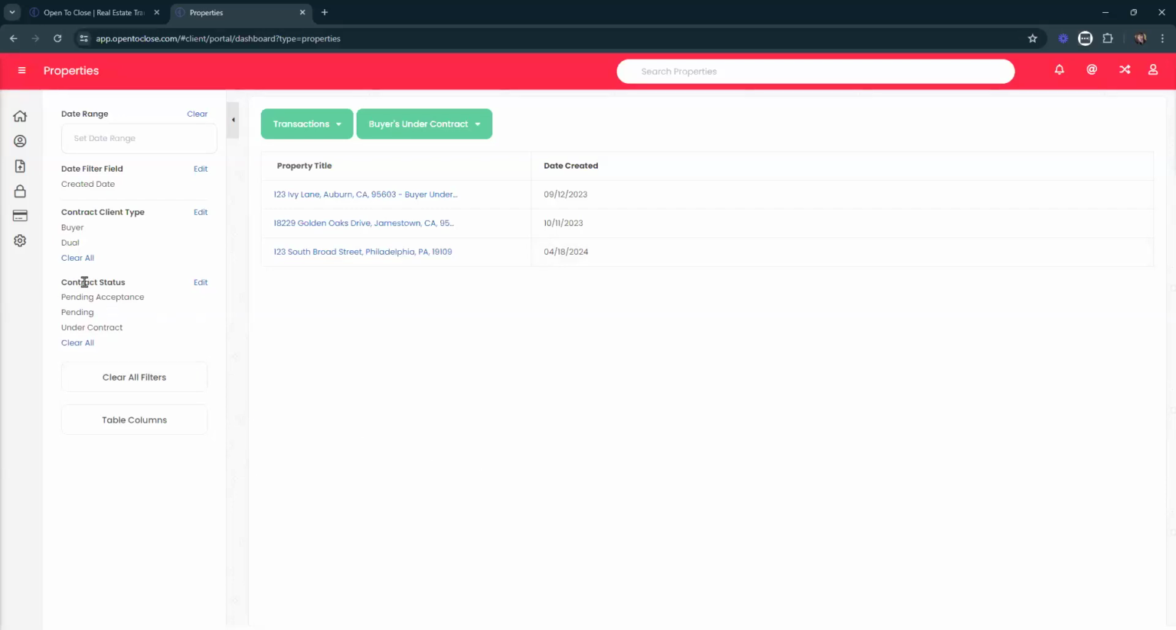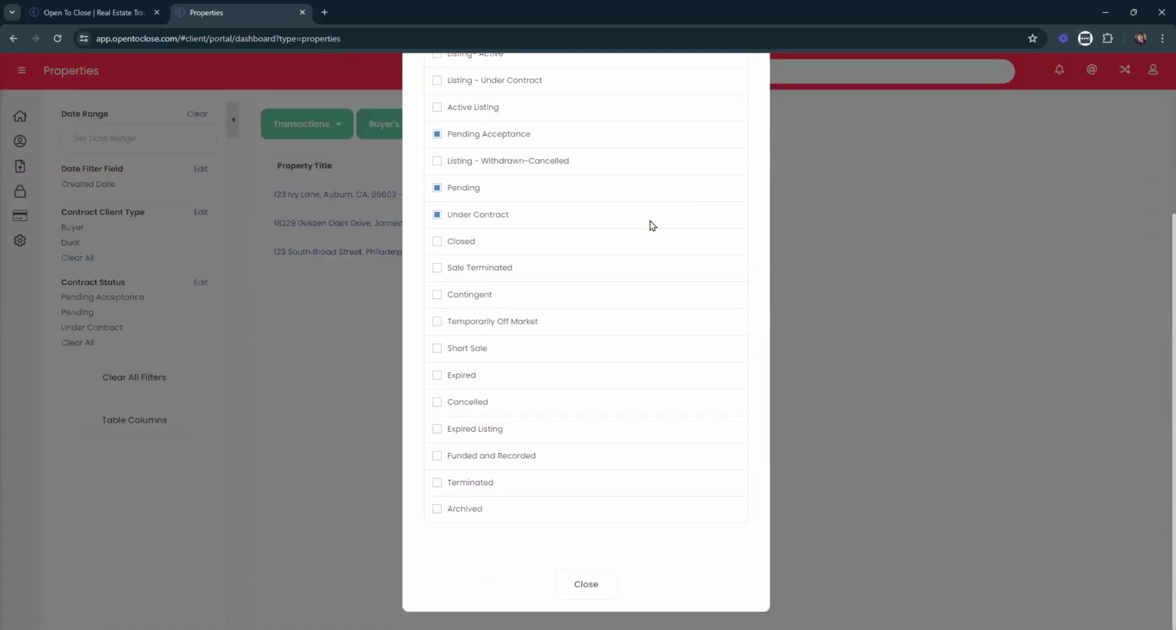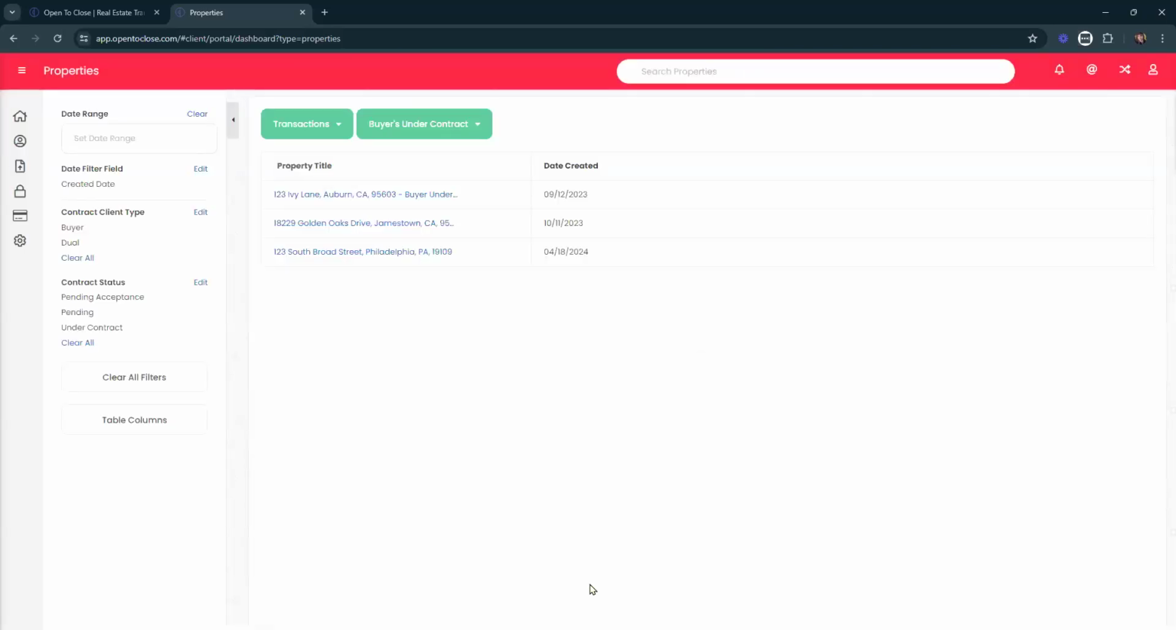Below that, we have our contract status, another option to be able to go through and update and use those filters. Again, we can click on edit. Here we'll see all of the contract statuses that are currently available. We can select the ones that we need, and then we can say close. It's going to update that. And again, it's going to pull in those properties.